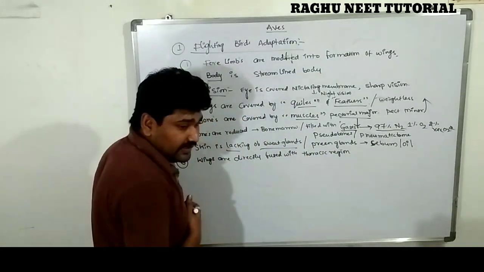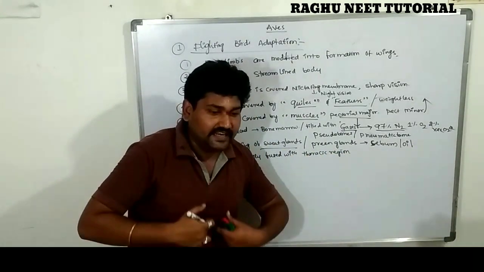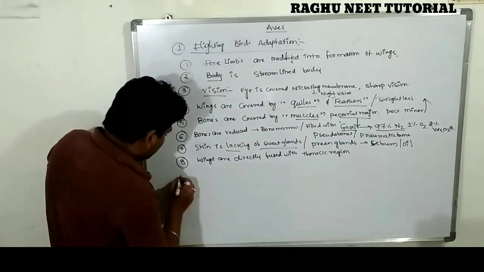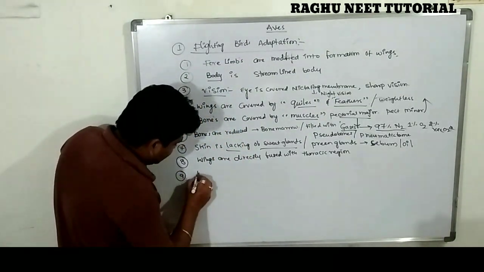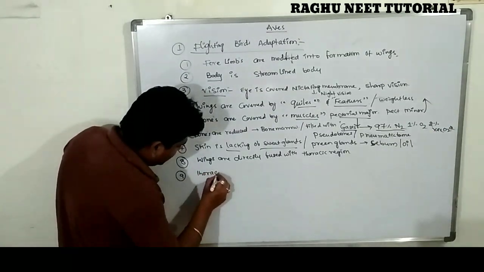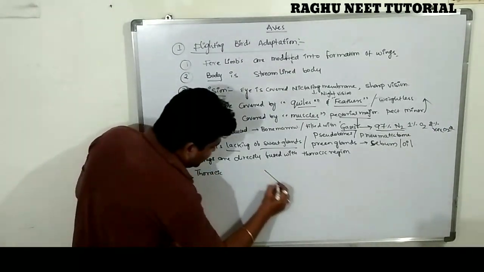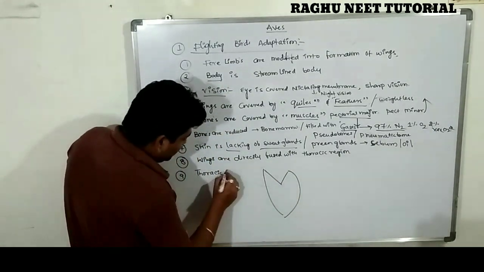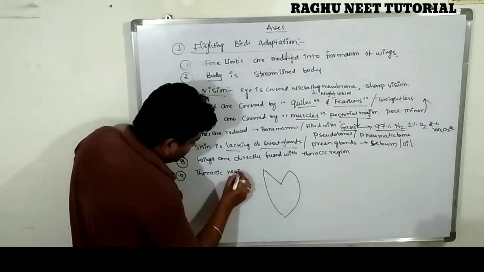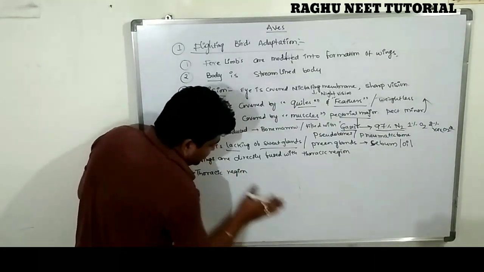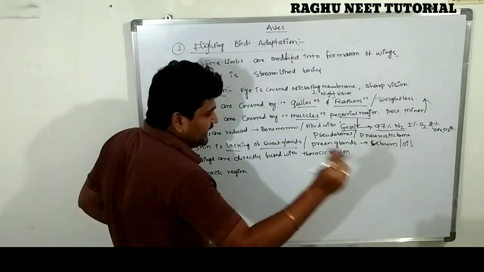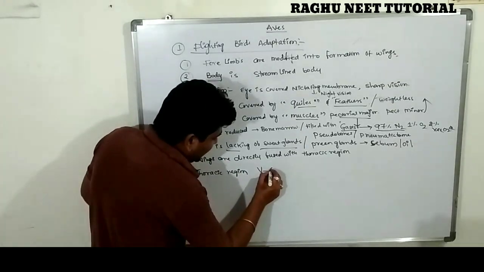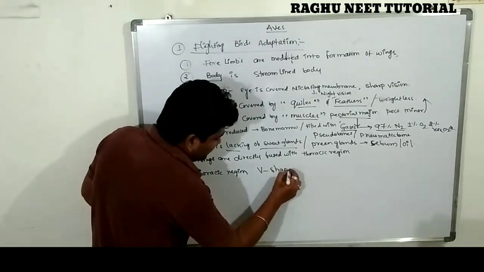And clearly, a very important character. The thoracic region contains a V-shaped bone known as the wishbone. Which type of bone is there in the thoracic region? V-shaped. Already we have drawn it. This bone is known as the wishbone. It is made up of cartilage. Listen carefully.